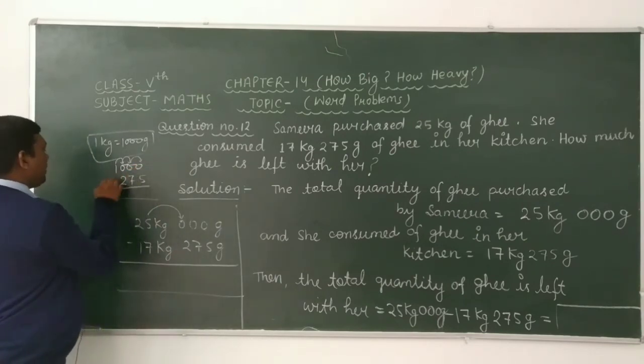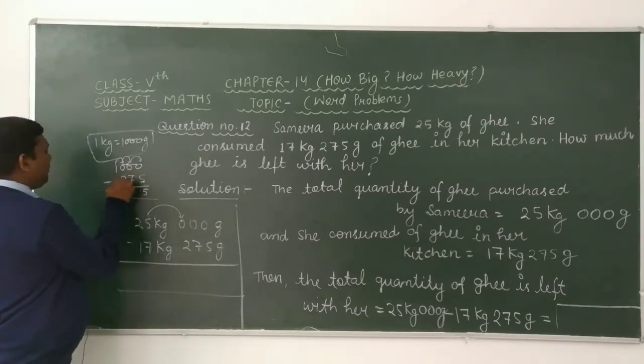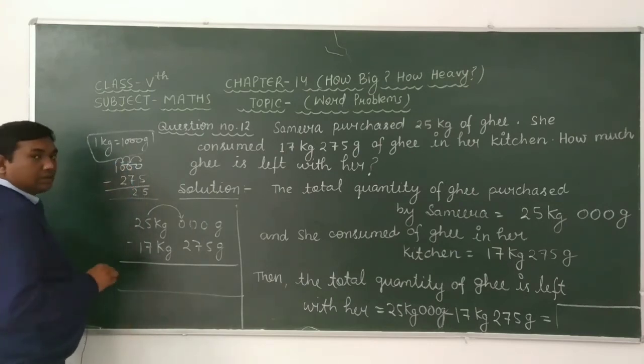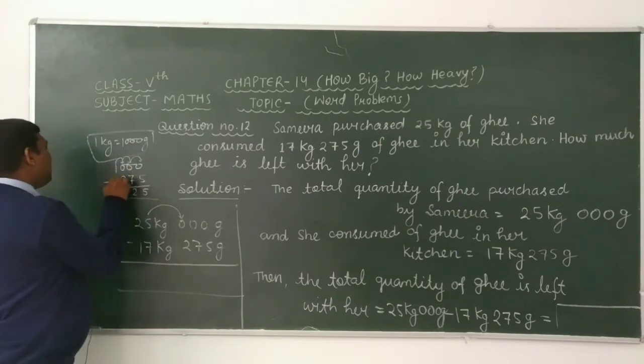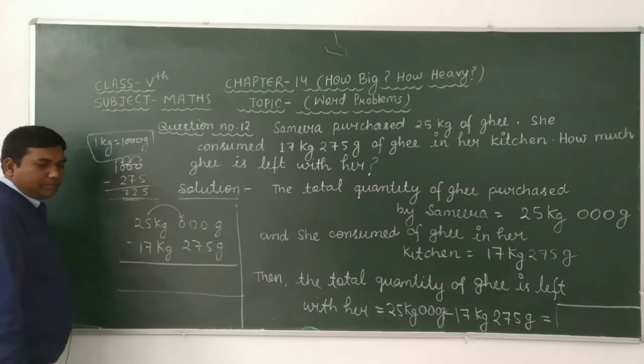Then 10 minus 5 is 5, and here we get 9 in place of 10. 9 minus 7 is 2, and here we get 9 in place of 10. 9 minus 2 is 7. Here we get 725.